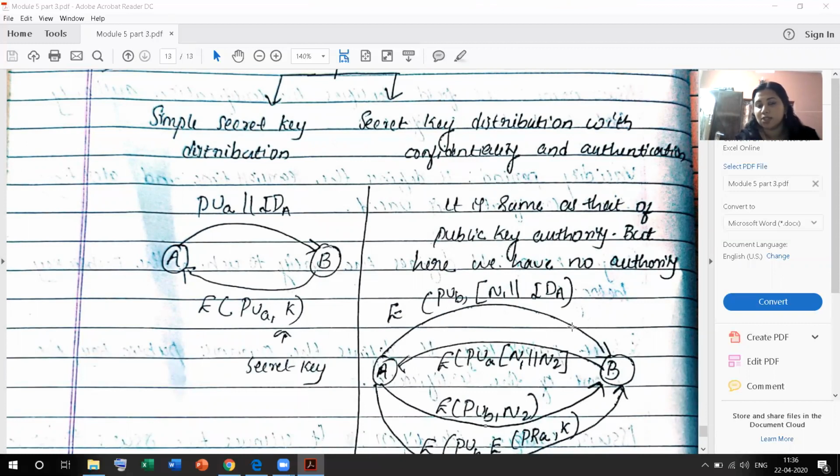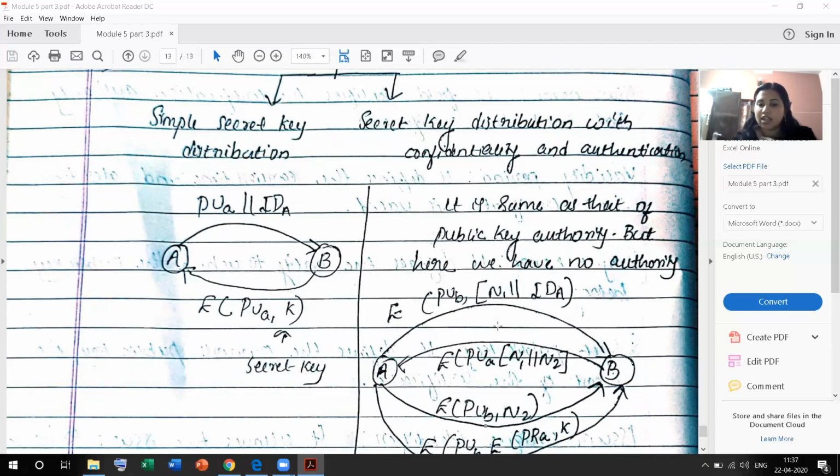Secret key distribution with confidentiality and authentication is the same as the distribution of public keys. Third one, public key authority. The procedure is the same as in the second case, but the difference is that in public key authority we have a certifying authority, a CA, but in this case we have no third party. We have only sender and receiver.